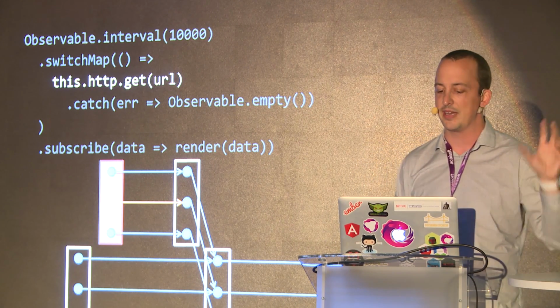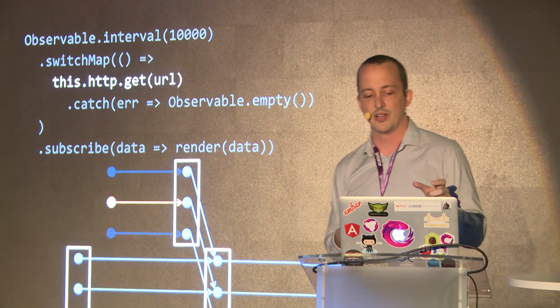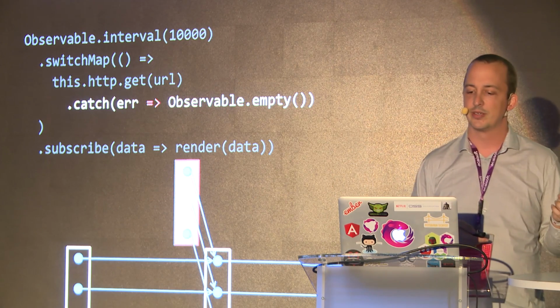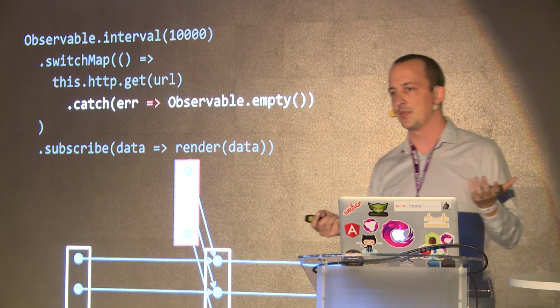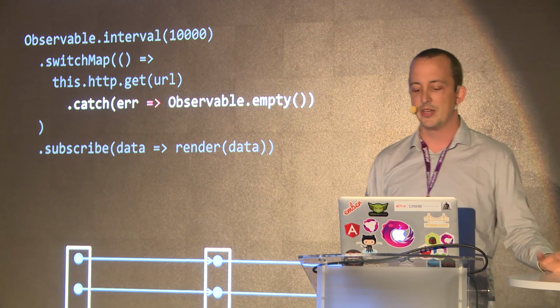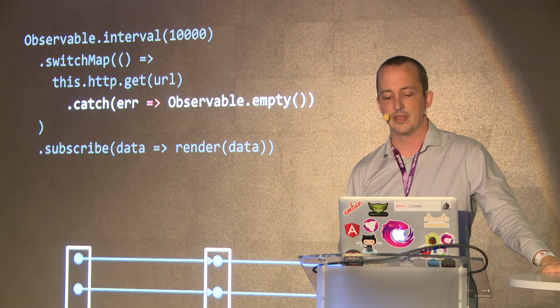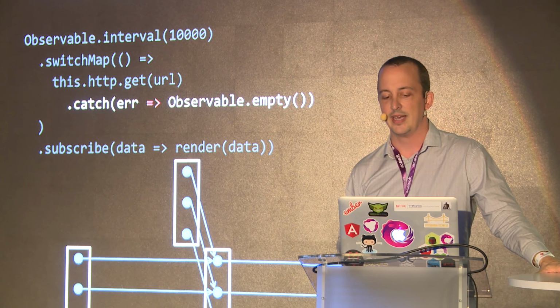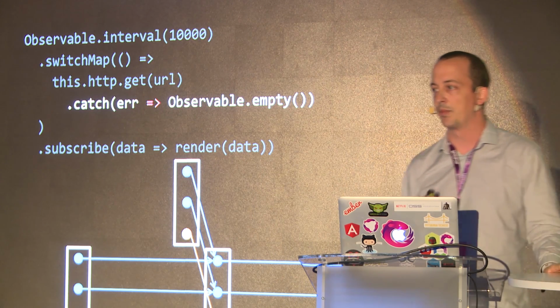Sends it along, so that observer dies. Sends it along to the catch. The catch observer dies because you called the error handler on it. But it's going to map to a brand new observable of empty. And that's going to happily send along a completion.